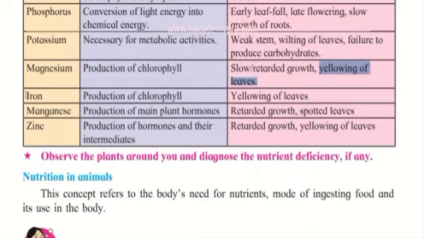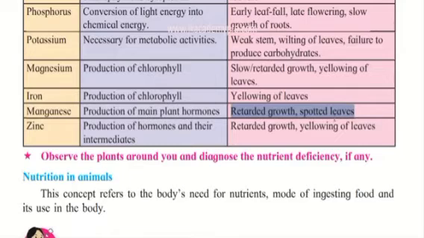What about iron? Iron is helpful in the production of chlorophyll, but if there is deficiency of iron, there will be yellowing of leaves. Manganese helps in the production of main plant hormones. If there is deficiency of manganese, there will be retarded growth and spotted leaves.